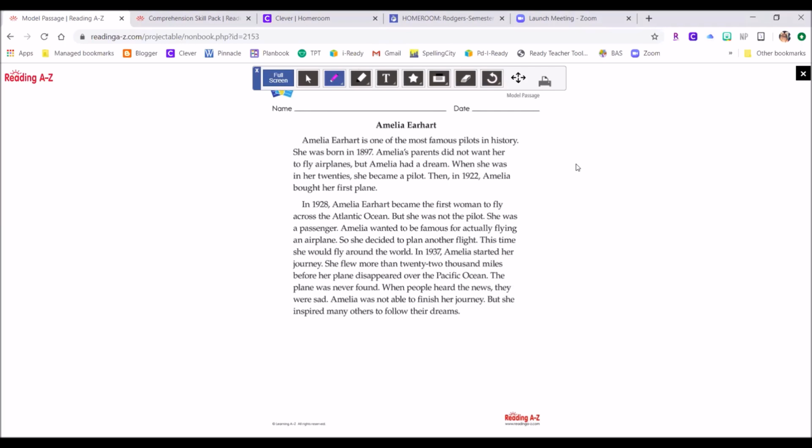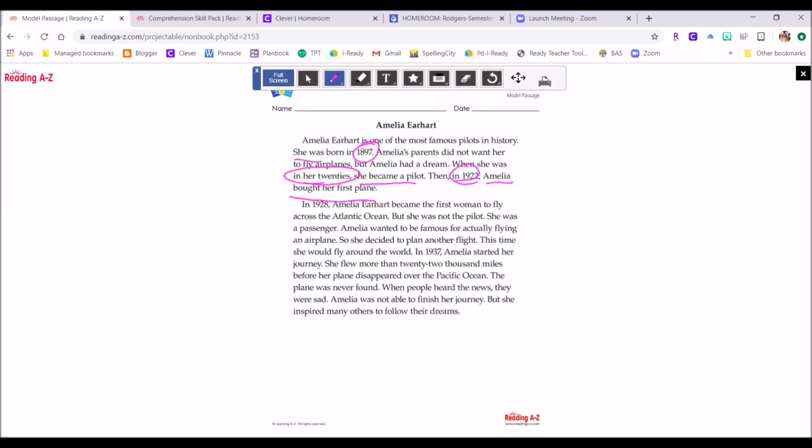So if we go back, we can find clue words to help us keep track of the sequence of events. I read that Amelia was born in 1897. That's the first event. Mark it right there, 1897. What is the next important event? Well, the next important event in this passage was that in her 20s, she became a pilot. And finally, we have another year of 1922 when she bought her first plane.